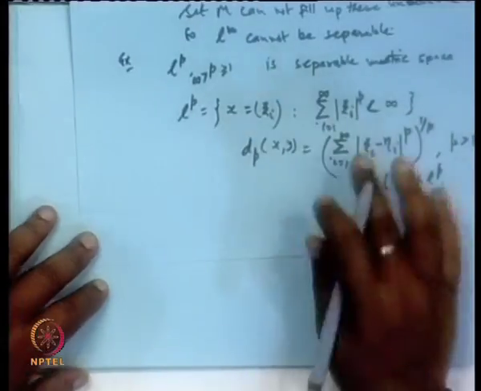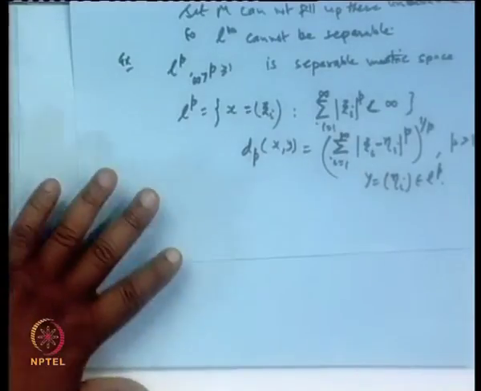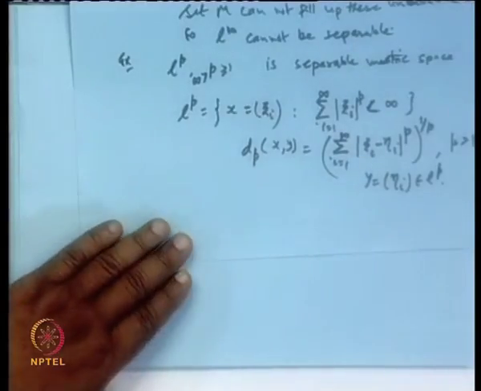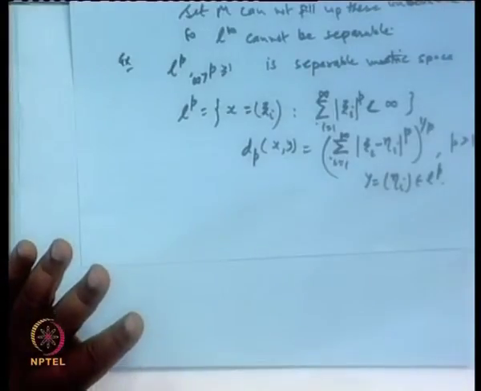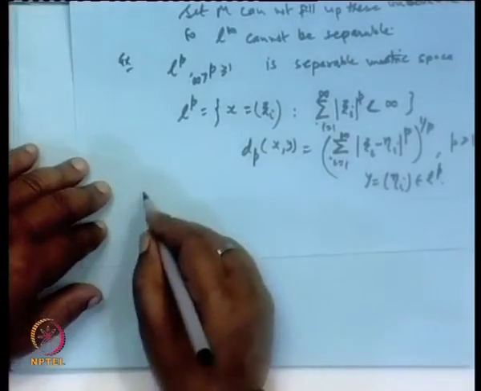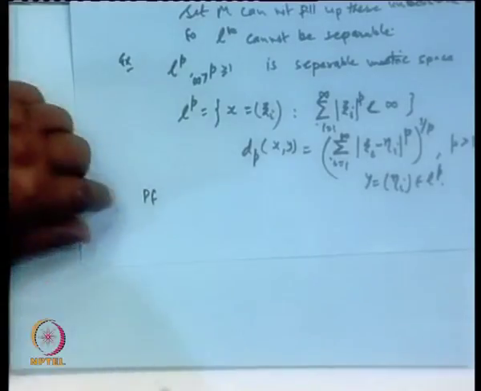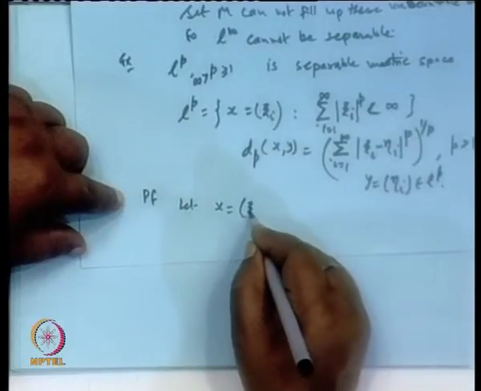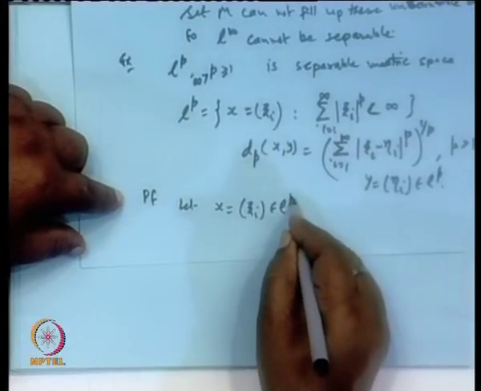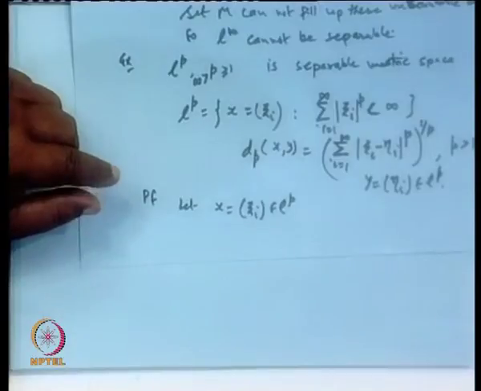Now, we want this to be separable. So, we have to show the existence of a set which is countable and dense. This can be done like that. Let x, which is x_i, belong to L p.